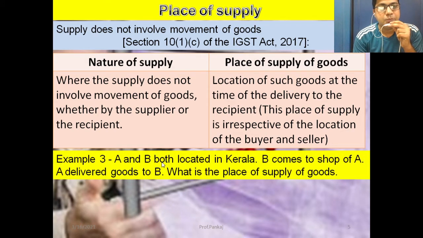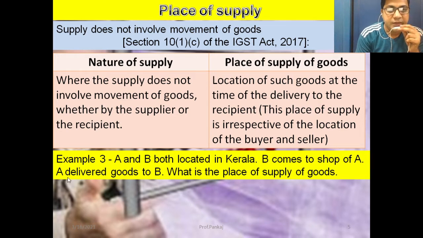A and B are both located in Kerala. B comes to the shop of A. A delivers the goods to B. What is the place of supply of goods? Under this example, A and B are both located in the same place, Kerala. B comes to the shop of A. A is the supplier, B is the recipient.